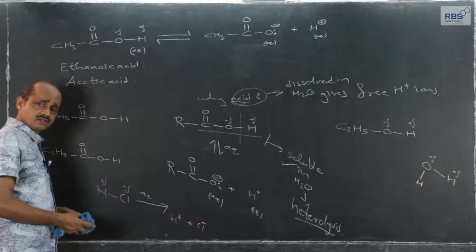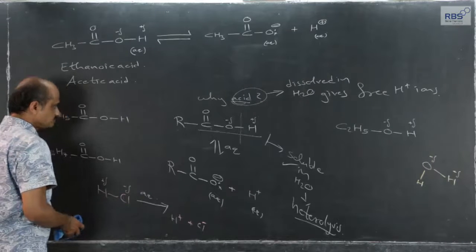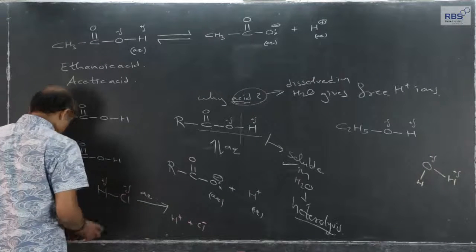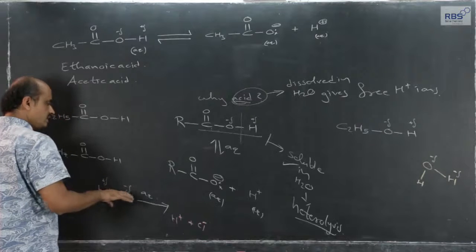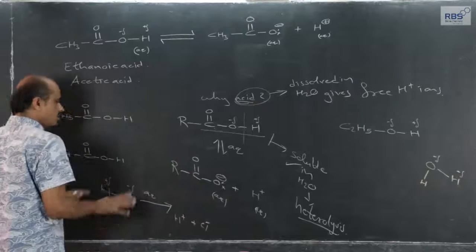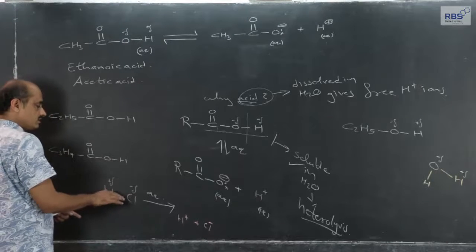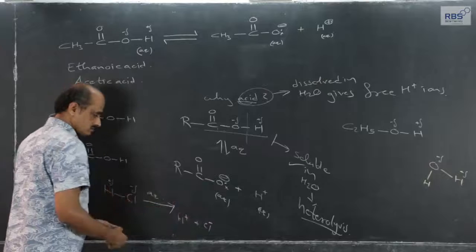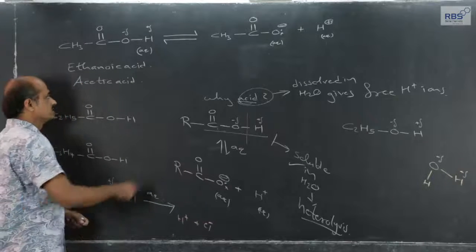NaOH, KOH, many more examples. The only difference is that whatever amount of HCl is dissolved, almost all of it gets ionized, giving H plus and Cl minus ions.